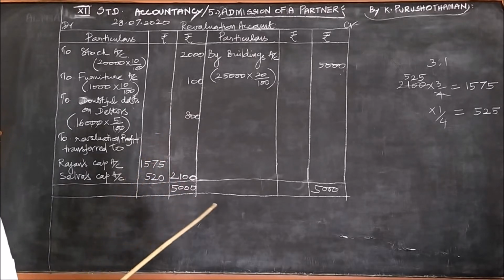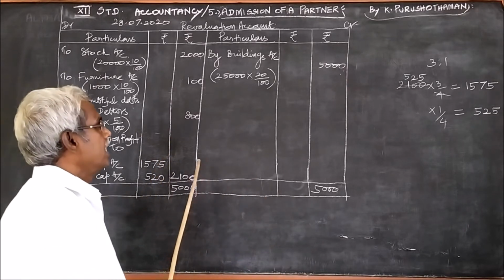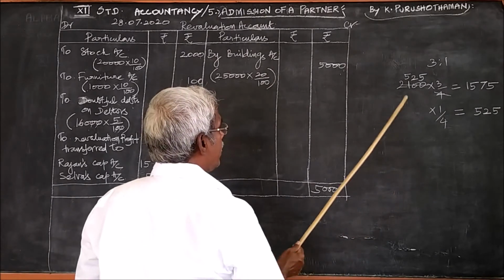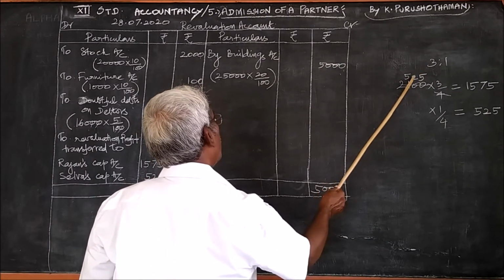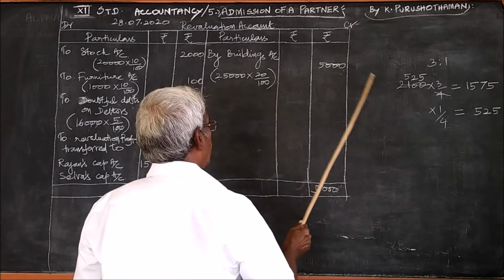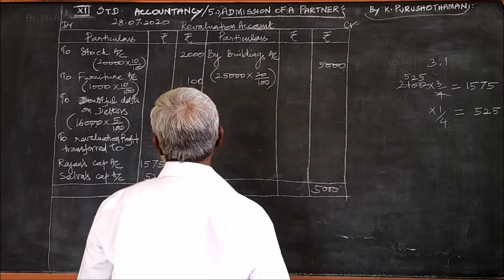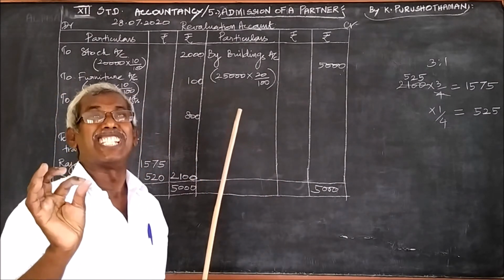This 2,100 must be divided among the old partners in the ratio 3:1. So 3:1 means 3 plus 1, 4, that is 3 by 4 for Rajan and 1 by 4 for Selva. That is what we have calculated and written here. This is the first part, pass.